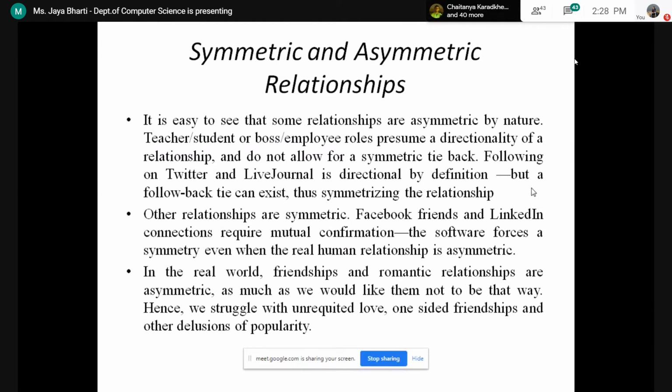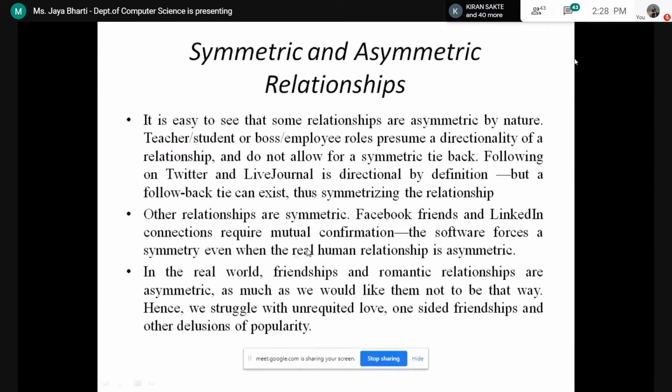Or it is your choice either you want to follow them or not, but there is an option. But in case of boss employee or teacher student relationship, it is only one way. Okay, so this is the thing ki there are two types of relationship, asymmetric and symmetric relationships. Then it is saying ki other relationships are symmetric. Facebook friends and LinkedIn connection requires mutual confirmation.